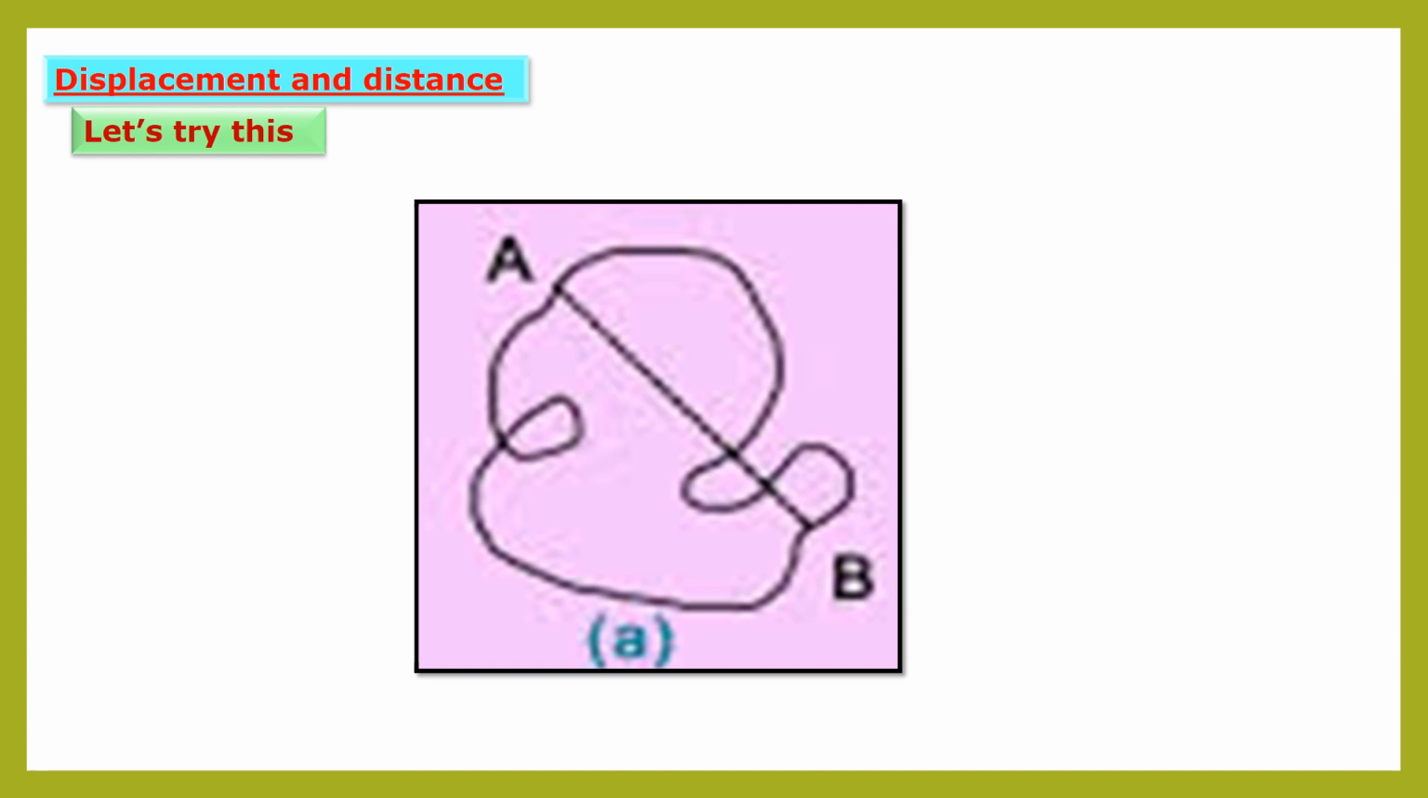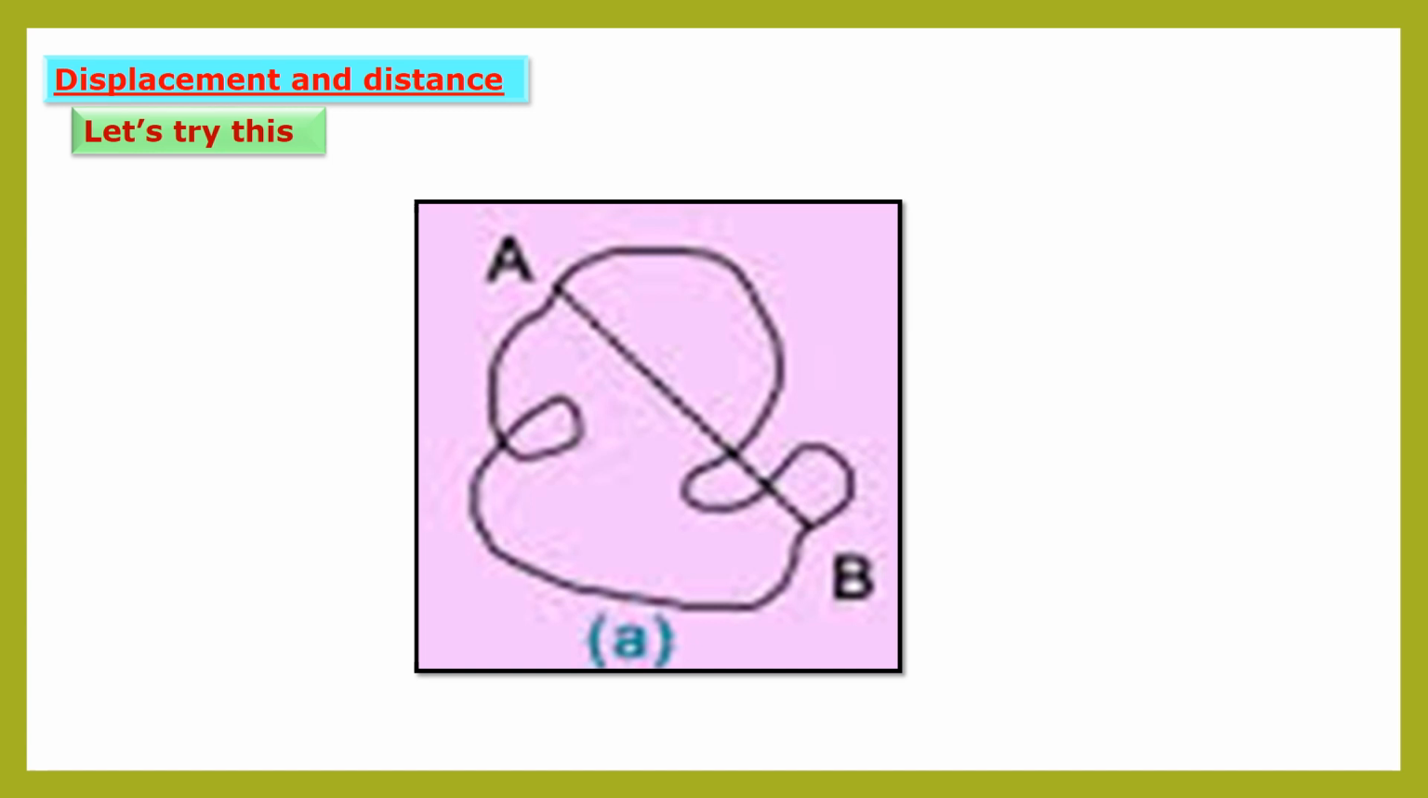For this we have to see one activity, that is, let's try this. Measure the distance between points A and B in different ways as shown in figure 1.1a. Now measure the distance along the dotted line. Which distance is correct according to you and why?